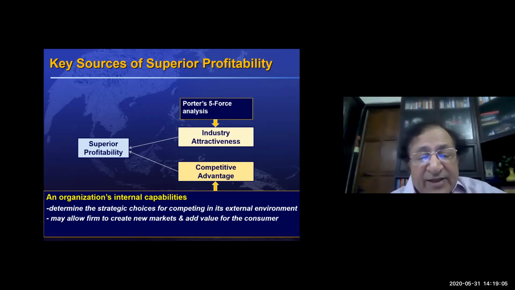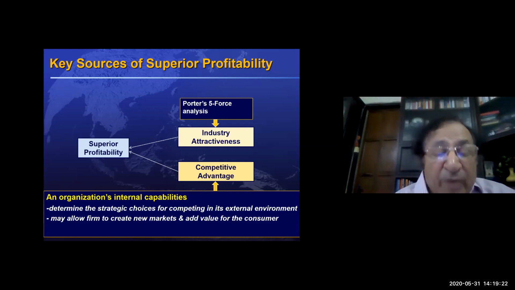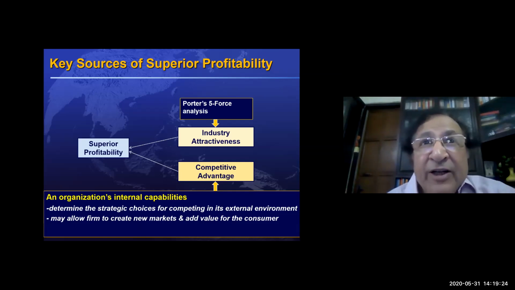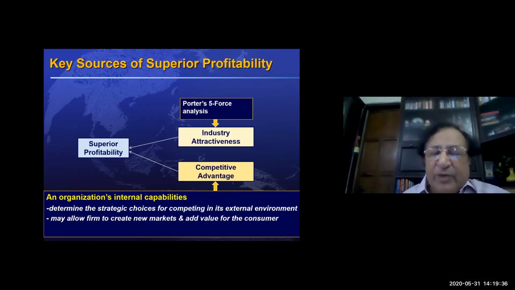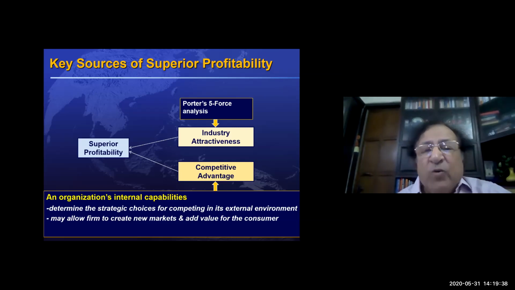Internal capabilities will show how we are going to compete in the external environment. I think internal analysis will show us how to develop this strategy. In fact, as you mentioned USP, based on your internal strengths you may be able to create new products and determine ways of creating more value for the customer based on your USP. We're going to discuss that. That's where I think the advantage of doing a good analysis of the internal environment is very crucial.